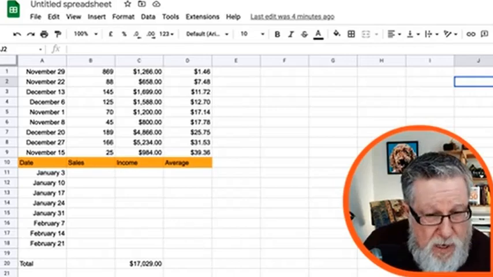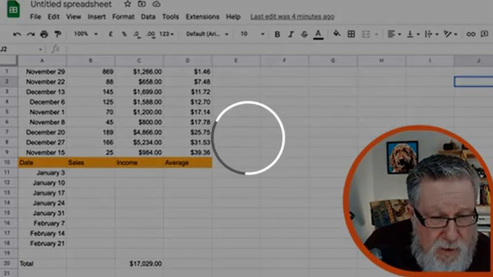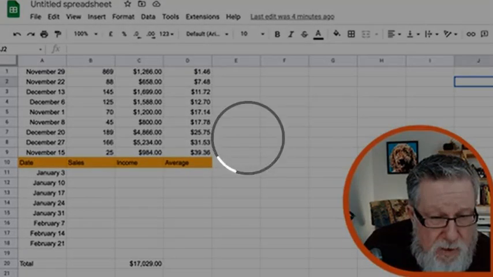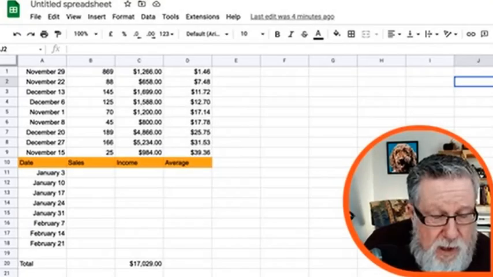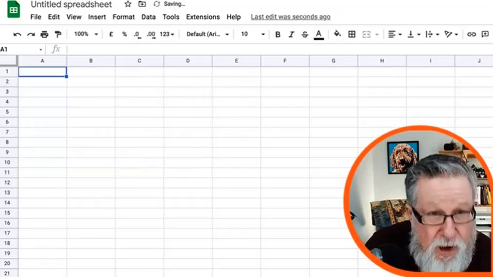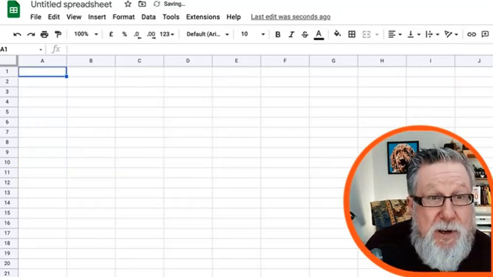I'll do it quickly and show you. And to show it to you, I'm going to create a second sheet in this document. One of the cool things within Google Sheets is you can have